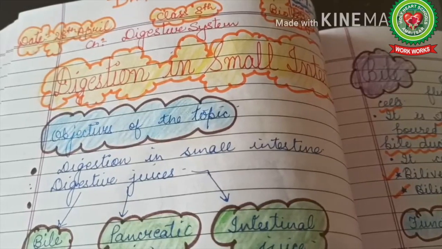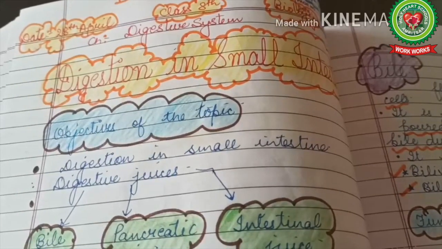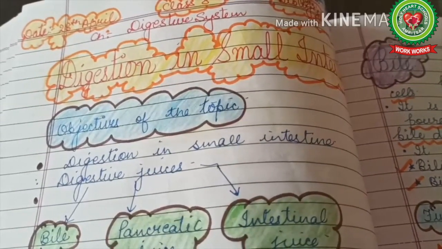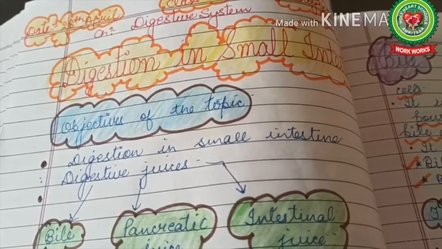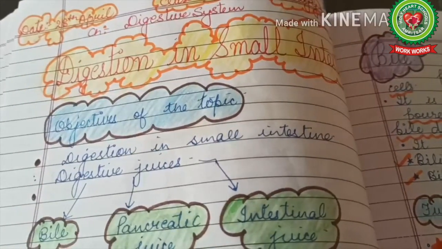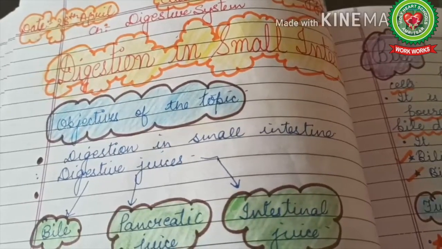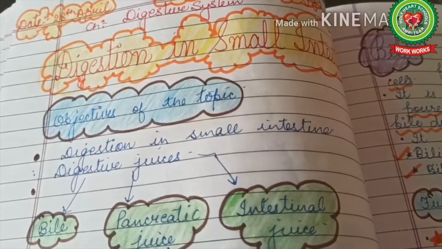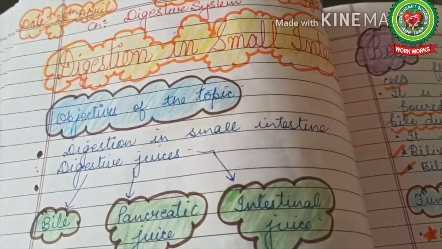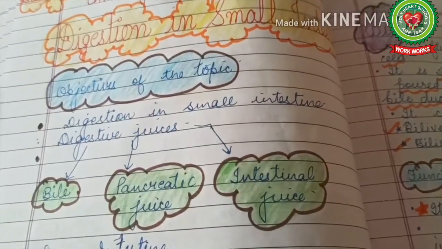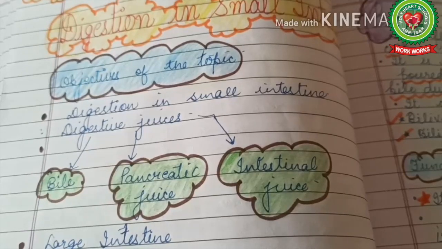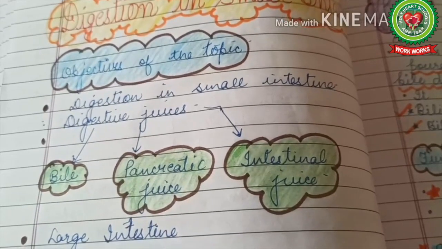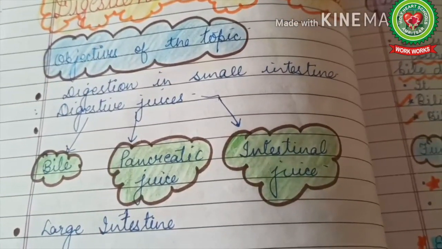So far we have discussed digestive organs, digestive glands and the process of digestion up till stomach. So in today's topic we are going to cover how digestion occurs in small intestine. We have discussed the objectives of the full chapter earlier also. So now the objectives of today's topic are digestion in small intestine, how it occurs, and various digestive juices: bile, pancreatic juices, intestinal juices, and large intestine.